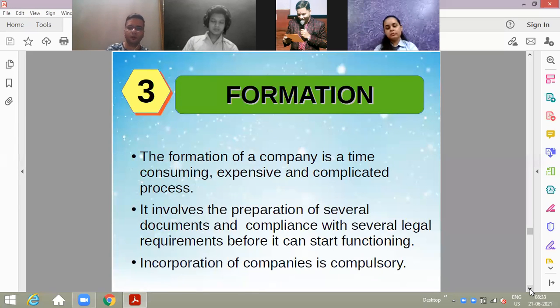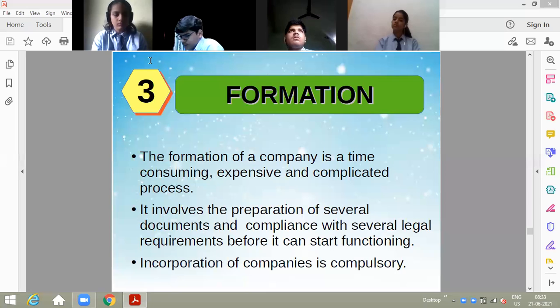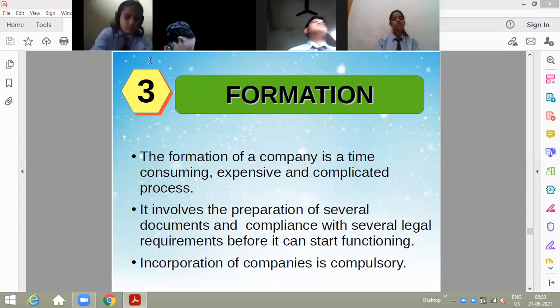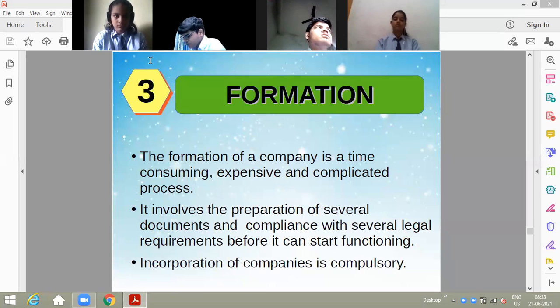Formation. Who forms the company? Of course, the company is a creation of law. So law basically forms the company. And along with that, it's a very lengthy process to form a company, as there are various steps to be followed. It's a time consuming process, an expensive process, and of course a complicated process.